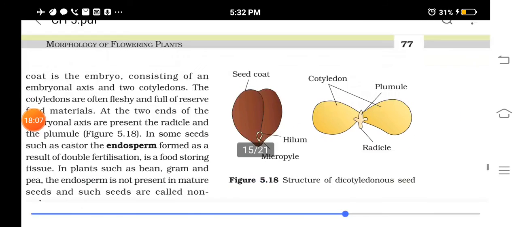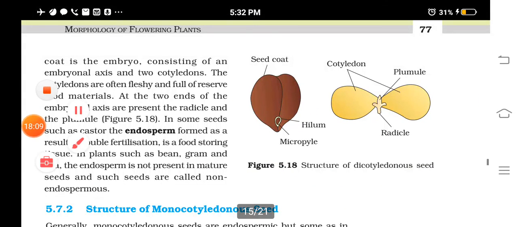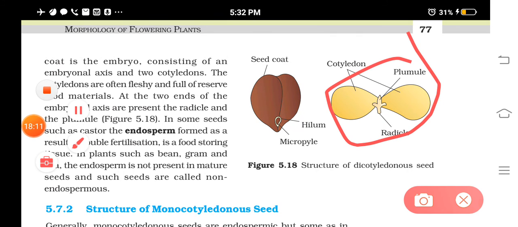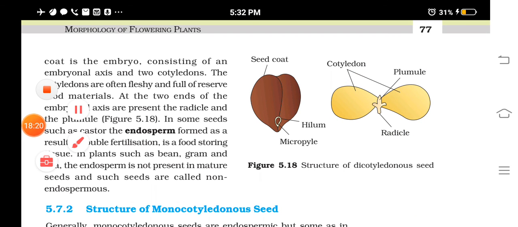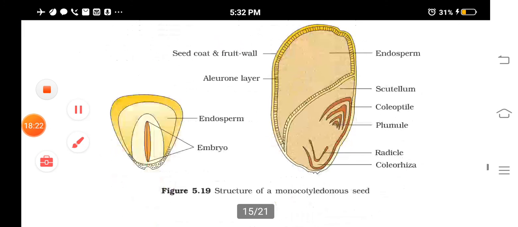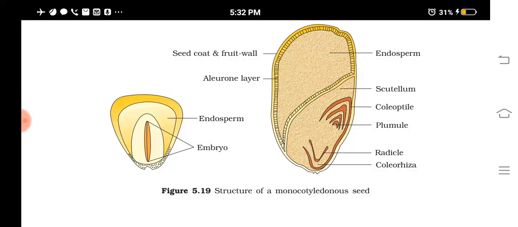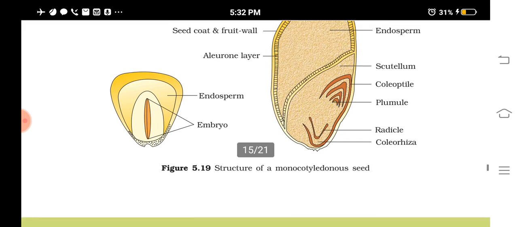This is the structure of the dicot seed. This also you have to draw, having cotyledons, embryonal axis, plumule and radicle. And this is the diagram of a monocot seed, having all these parts. What are the different parts? The seed coat and fruit wall, then aleurone layer, then endosperm, then scutellum, coleoptile, plumule, radicle and coleorhiza.